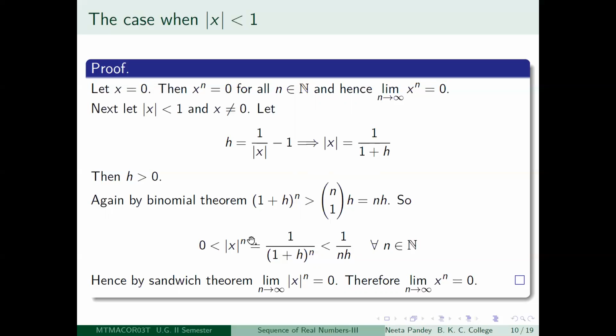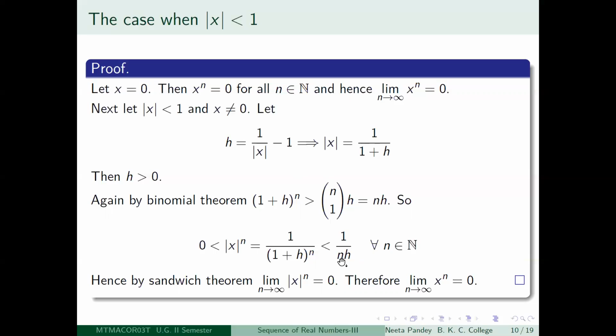Actually, you're not interested in mod x to the power n, but we will come to that. So you have got that mod x to the power n is sandwiched between the null sequence, actually the constant sequence 0, and this sequence. Here 1 by h is a fixed scalar, right? Your x is fixed. You have some fixed x which has the property that it is not equal to 0 and its modulus is less than 1. So 1 by h is a fixed number.